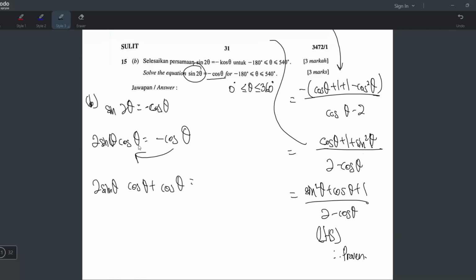0 or 1? Okay, if 1 then no. Because if 1, then imagine if this one pindah balik. Dia jadi 1 minus cos theta tak sama kan? Yeah, it should be 0. Then when you pindah balik baru dapat ni kan? Yeah. So yeah, this one memang kena tahu lah.